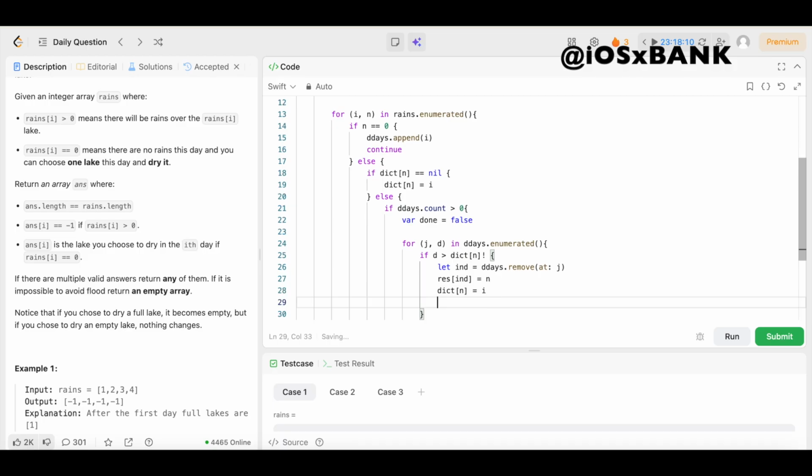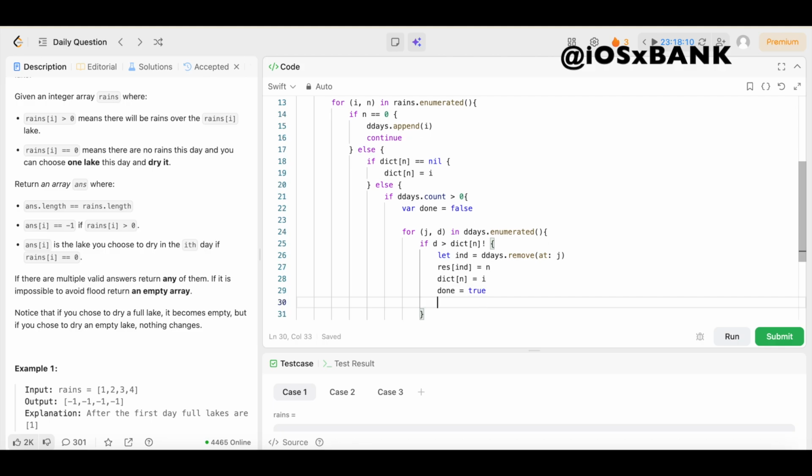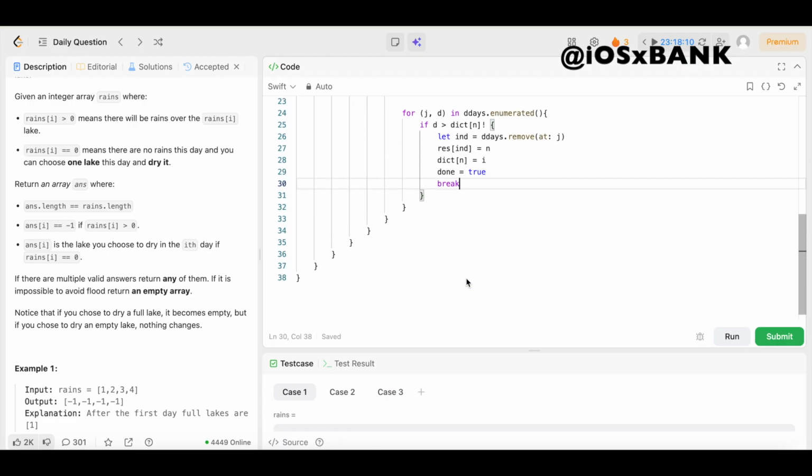Then underneath that, we're going to say done equals true. Come underneath that, and we're going to break. Boom. Then we're going to come all the way down here, and we need to return our final output. Oh, sorry, y'all. We're not done yet. Moving too fast. We're not done yet, because if no valid dry day has been found after the lake was last filled, then flooding is unavoidable.